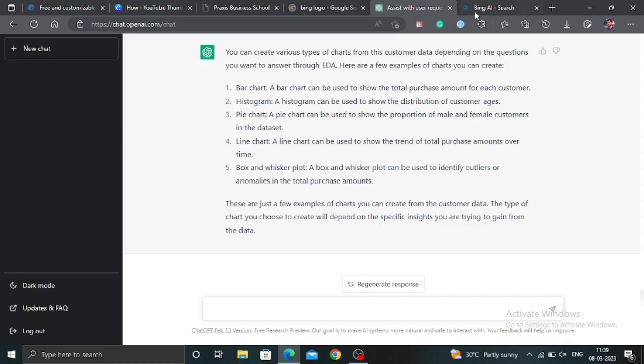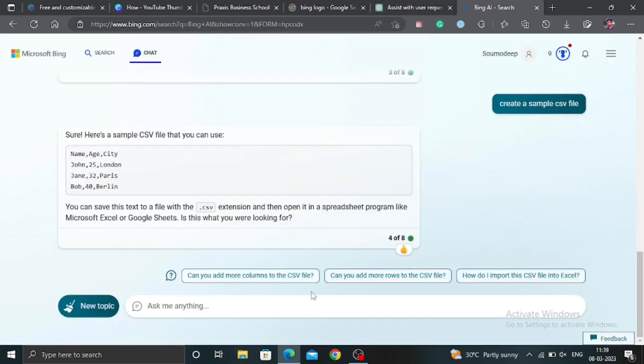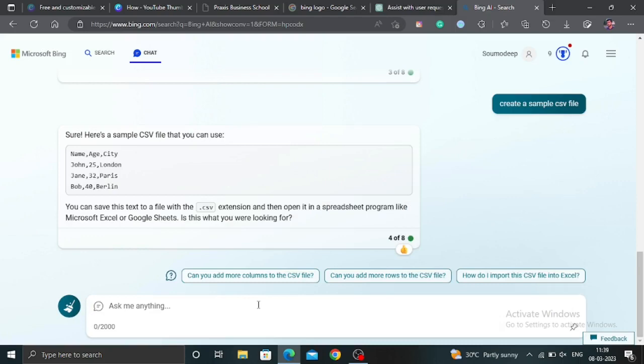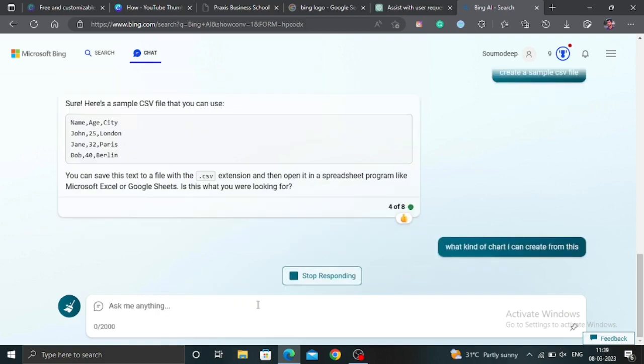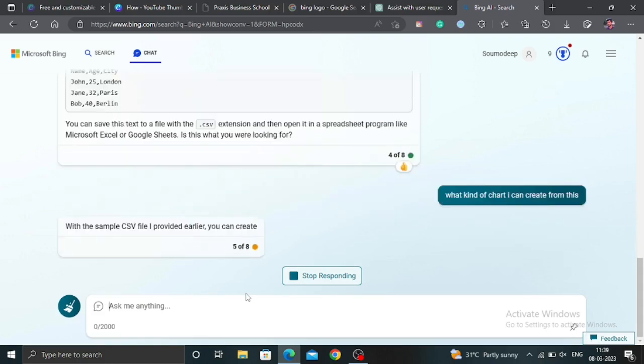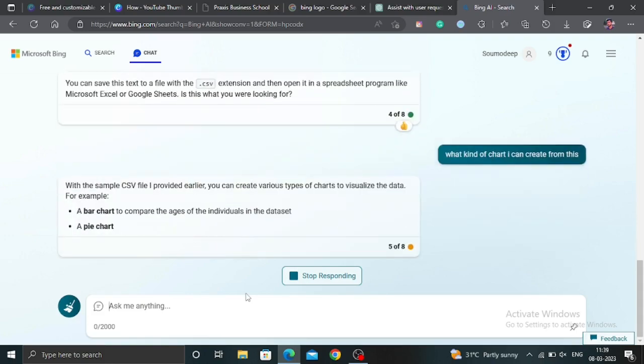So let's ask the same to Bing. What kind of chart can I create from this? Let's see what Bing gives us. Now Bing started.